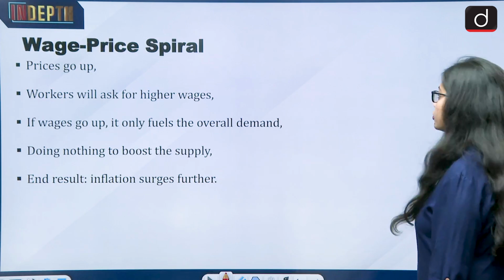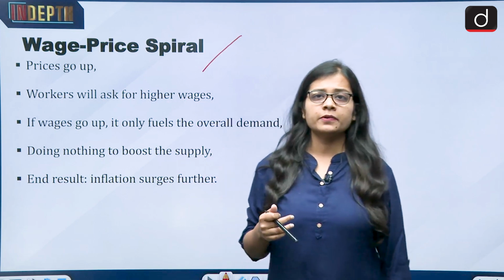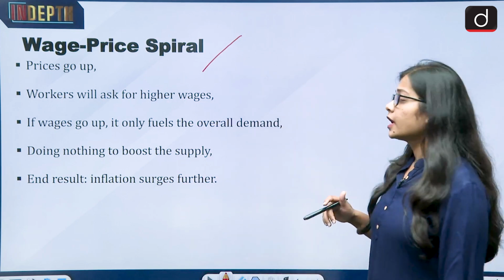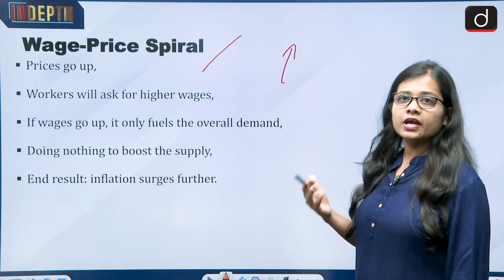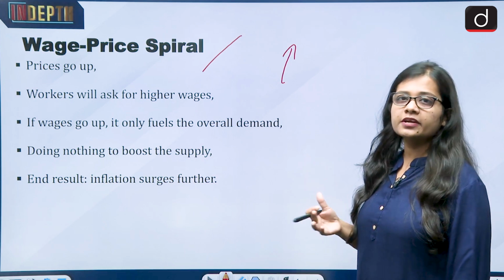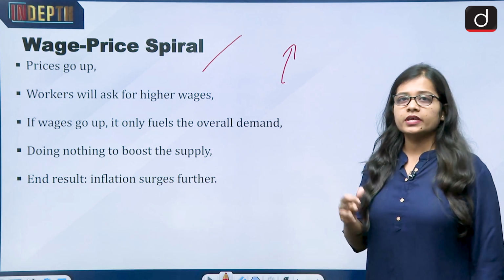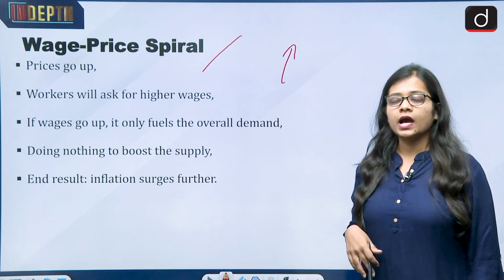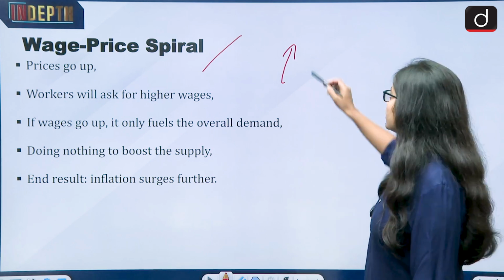So we will be looking into this. What is the wage price spiral? What happens is, if there is a good or a commodity in the market whose prices are going up, so if the prices or the inflation is constantly at a very high place in the market, then what will happen? The workers who are working in an organization will also be asking for a good wage hike.